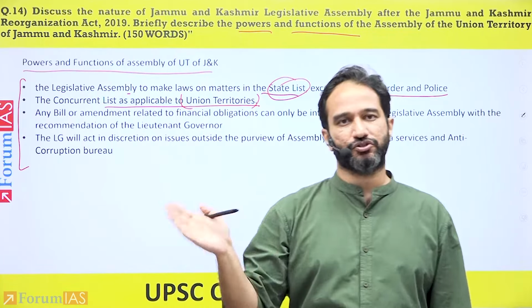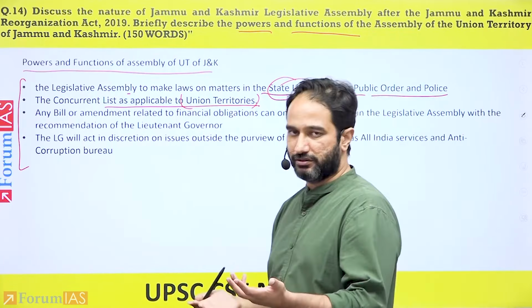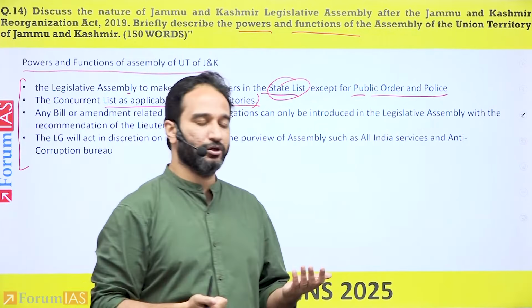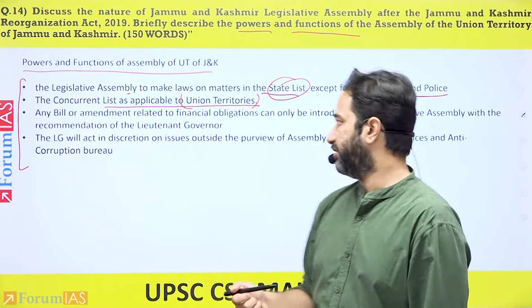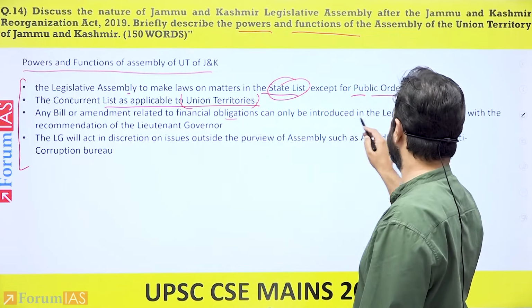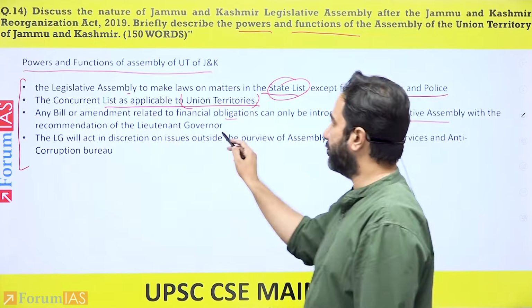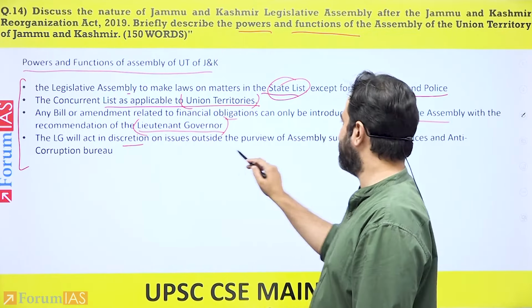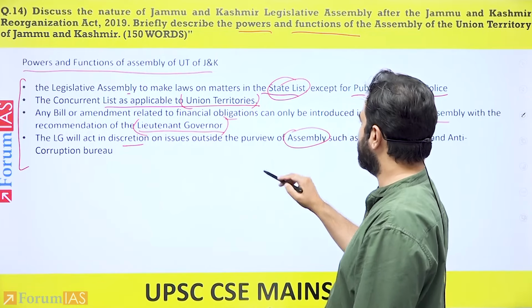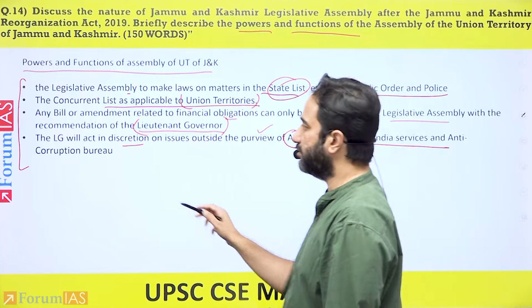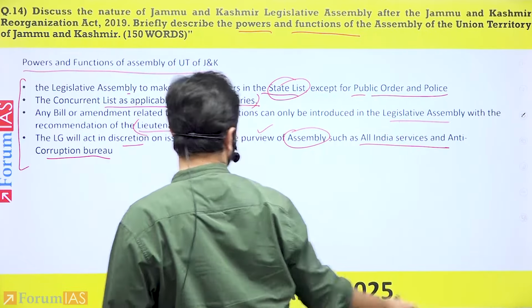It can make any laws on the concurrent list as long as it does not come in conflict with the laws that have been made by the union itself. Any bill or amendment relating to financial obligations can only be introduced with the recommendation of the Lieutenant Governor, and the LG will have discretion in certain aspects that are outside the purview of the Legislative Assembly, such as All India Services or the Anti-Corruption Bureau.